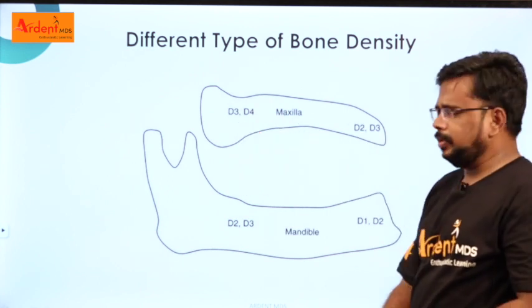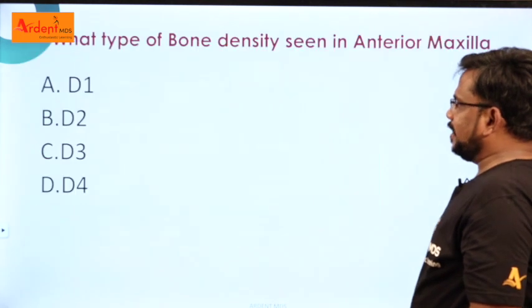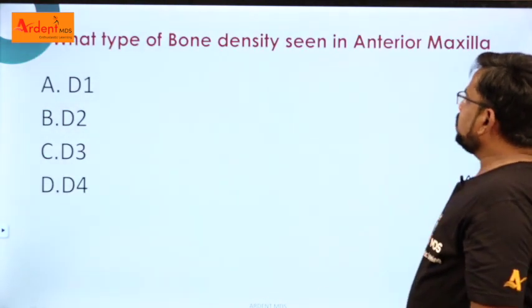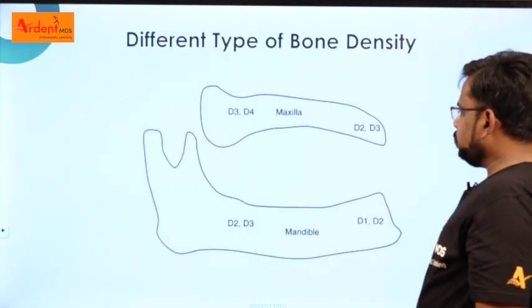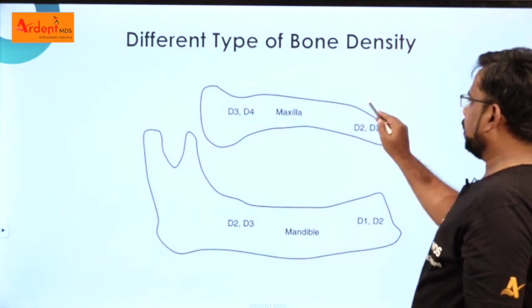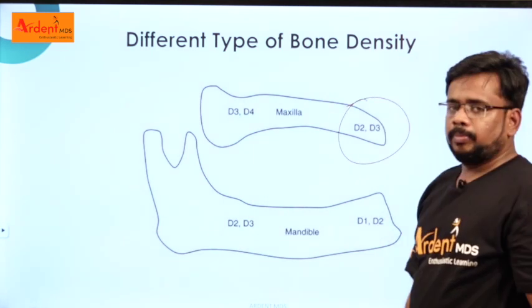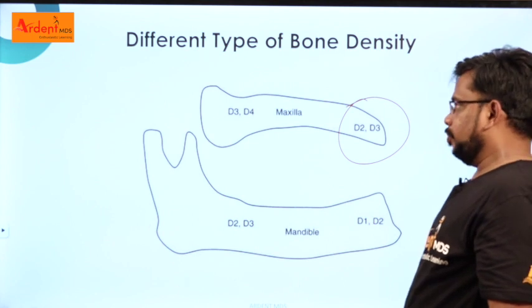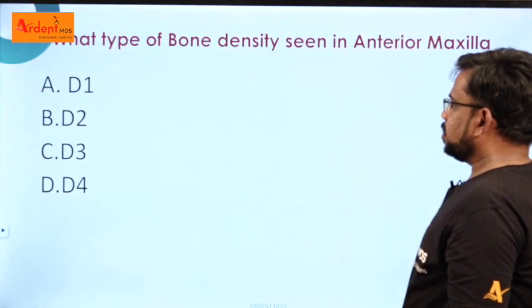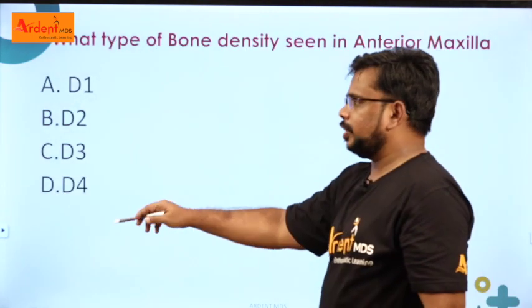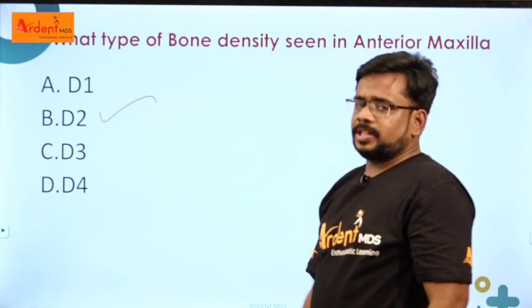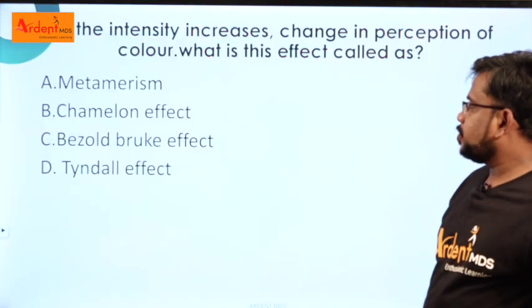Very easy, right? Now the question which was asked in the exam: what type of bone density is seen in the anterior maxilla? In the anterior maxilla you can have both D2 and D3. So the answer is either D2 and D3, but preferably D2 is the answer. This is one of the questions which was asked.